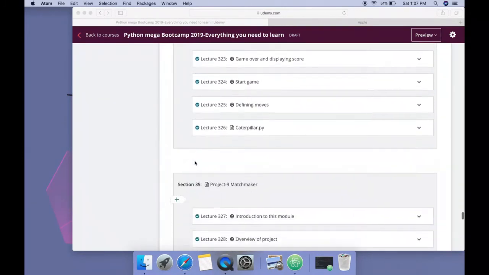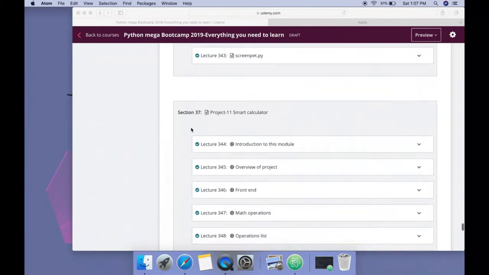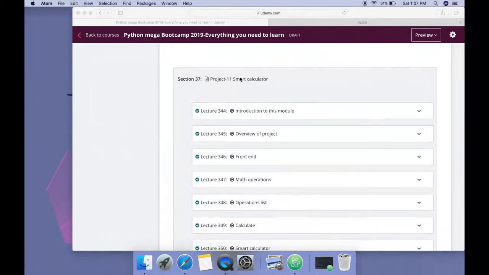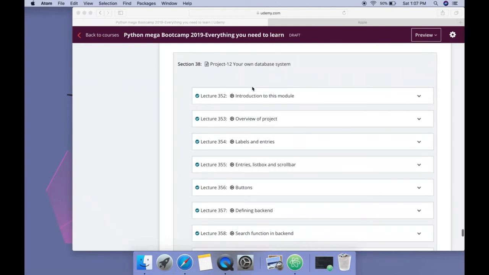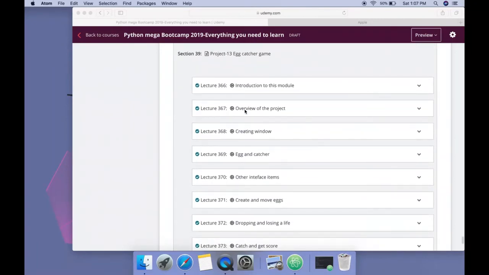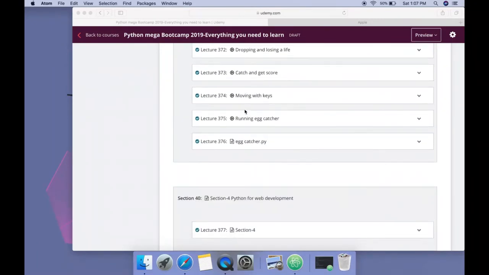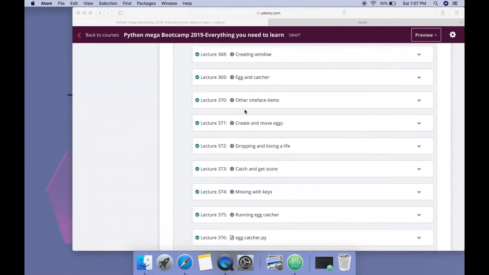We will build a caterpillar game, a matchmaker game, then a screen pet like the cat. Then we also build a smart calculator that is very different from our normal calculator, and you are going to love this one. Then we have your own database application that I have shown you there. Then we have another game, an egg catcher game, which is the main project of this section. So this is the end of this section, and this is not the end of this course.